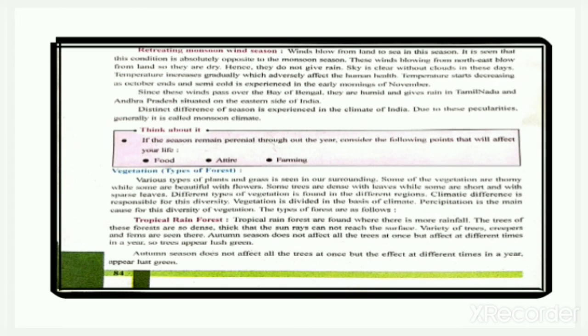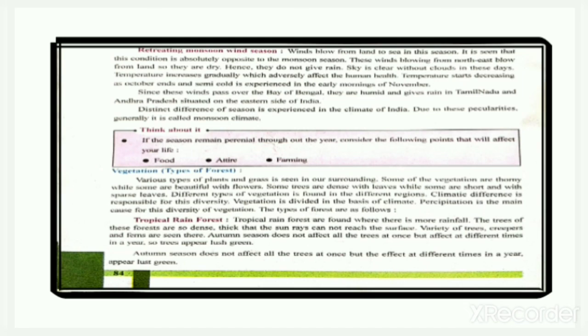Temperature increases gradually, which adversely affects human health. Temperature starts decreasing as October ends, and semi-cold is experienced in the early mornings of November. Since these winds pass over the Bay of Bengal, they are humid and give rain in Tamil Nadu and Andhra Pradesh situated on the eastern side of India. A distinct difference of season is experienced in the climate of India. Due to these peculiarities, generally it is called monsoon climate.